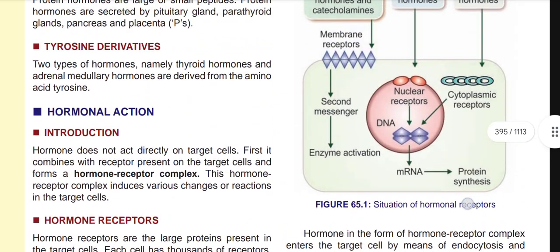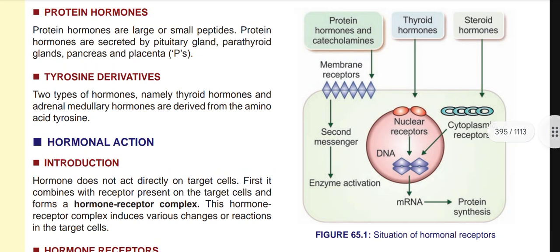And you can see also in the diagram that protein hormone and catecholamines come to the membrane receptor, then second messenger, then enzyme activation occurs, which will further synthesize the protein. Thyroid hormone directly acts upon the nucleus, then protein synthesis occurs. Steroid hormone comes to the cytoplasmic receptor, which will act upon the nucleus and produce protein synthesis.